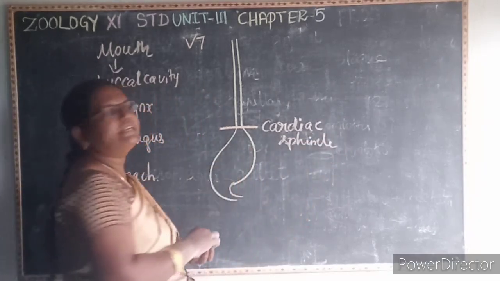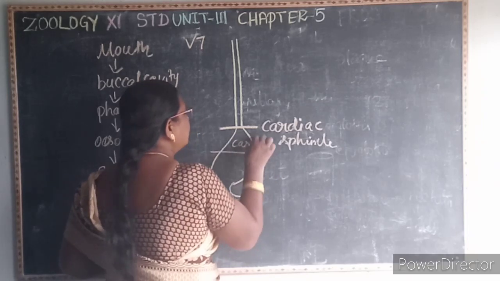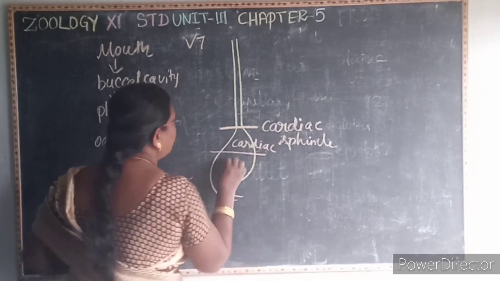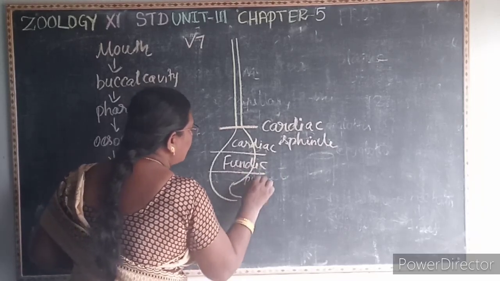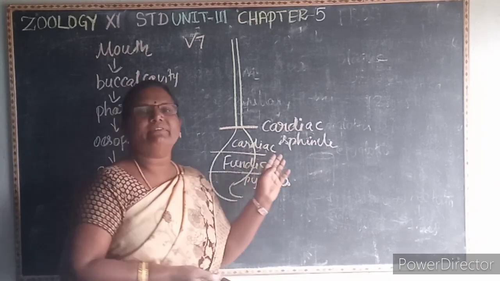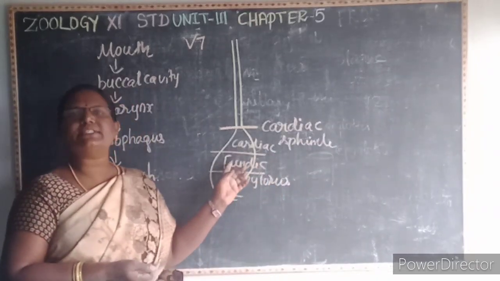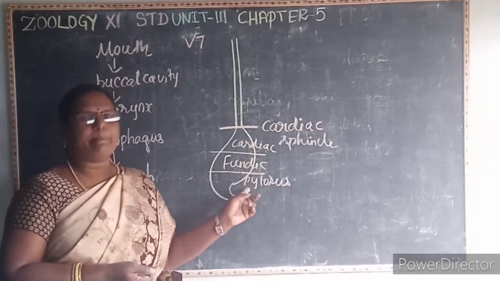Then this stomach is divided into three divisions. The first one is the cardiac, the second one is the fundic, and the third one is the pylorus. So what are the three divisions of the stomach? First one is cardiac, second one is fundic, third one is pylorus.